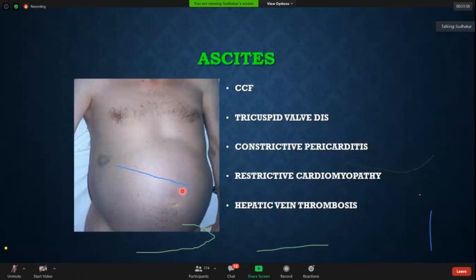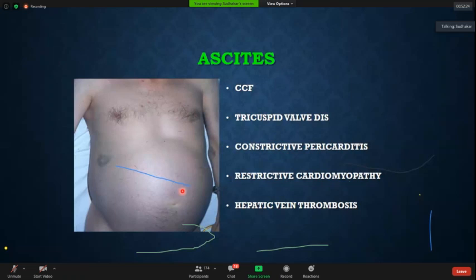Second is organic right heart disease, tricuspid valve disease. Third is constrictive pericarditis. Fourth is restrictive cardiomyopathy. Fifth is hepatic vein thrombosis. That is one thing which you should always remember. These 5 differential diagnoses you should always remember in cases of ascites when a patient presents to you in a cardiac OPD.